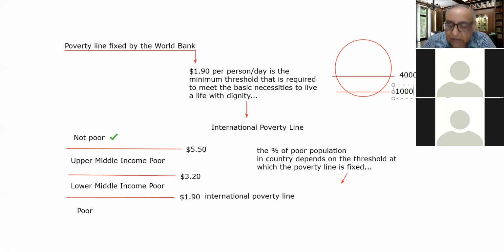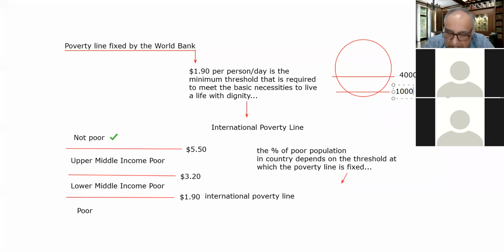So it means what? The poverty line fixation is very subjective. One agency can think that this should be the poverty line threshold limit, and another can think that this should be the threshold limit. Similarly, one government may say it should be at least 2000 rupees per person per month, and another government can consider that 1000 per person per month is sufficient. Then accordingly the number of the poor population will change.